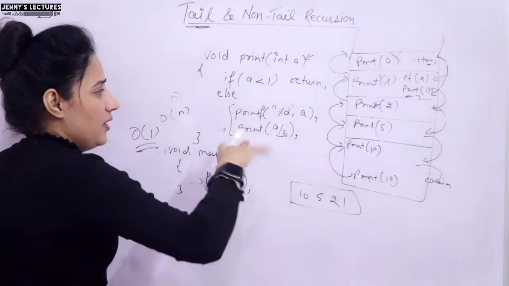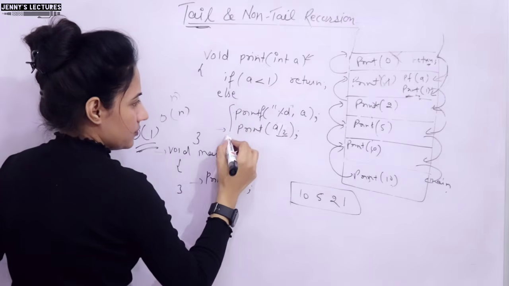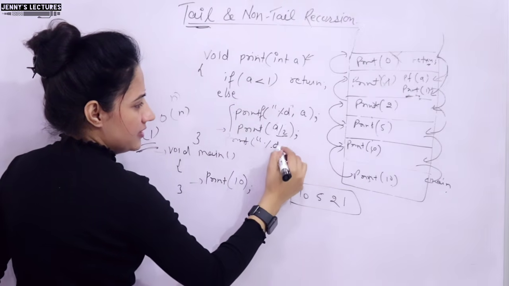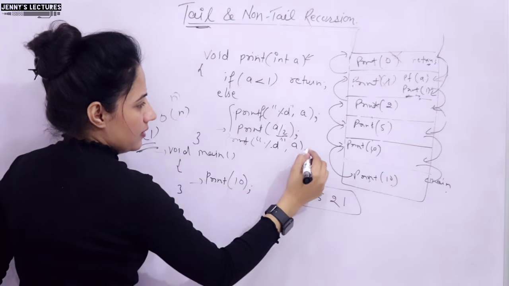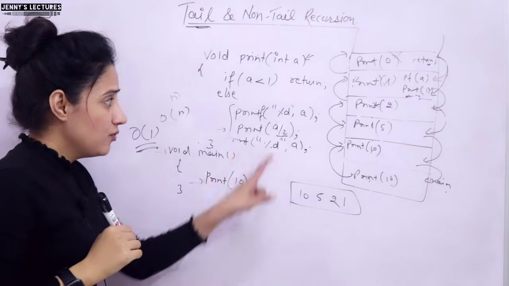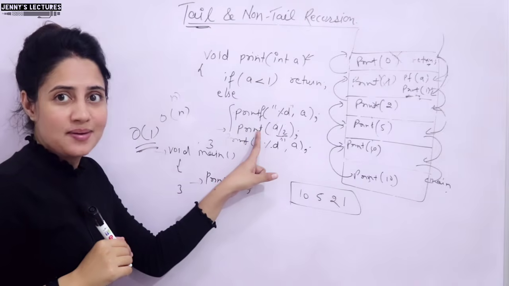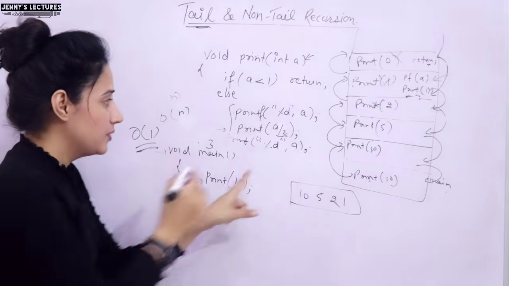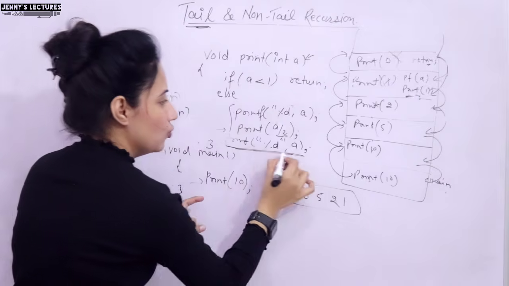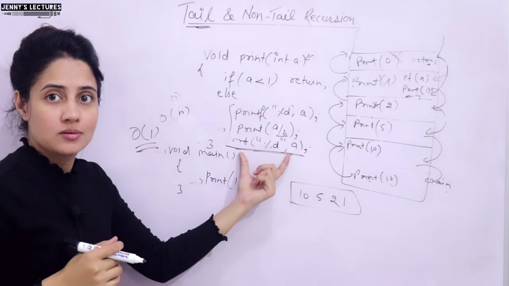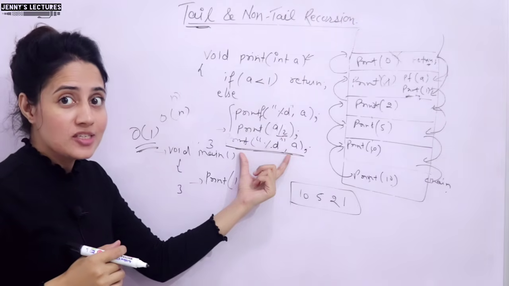But if I modify this something like this, after this print I am again adding a statement, printf A, and after that I am closing this. Now this is not the last statement in this function. After the recursive call we have something to do, right? So this is non-tail recursion, right? How are we going to execute this?